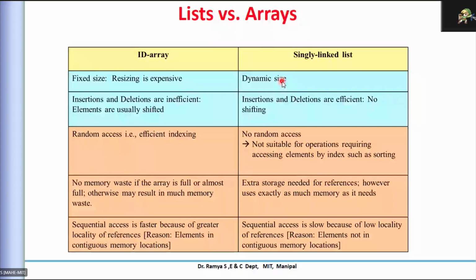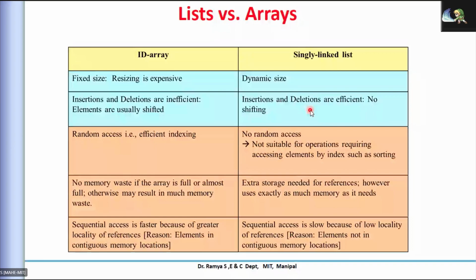In the case of insertion and deletion, arrays are inefficient because elements are usually shifted when I implement it in a program. If you require to delete or insert an element, I have to shift the positions. If you remember the insertion and deletion operations in an array, there will be a for loop for that. But in a singly linked list, I'm just changing what it holds as the next value, so it is efficient here.